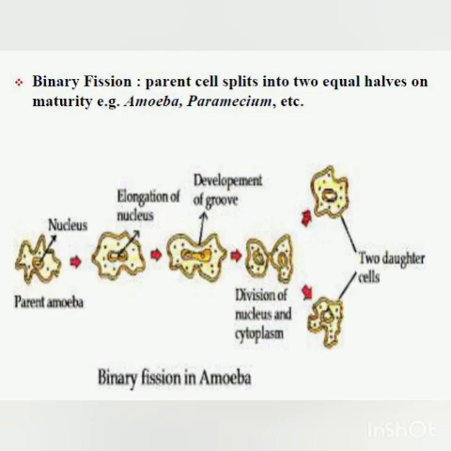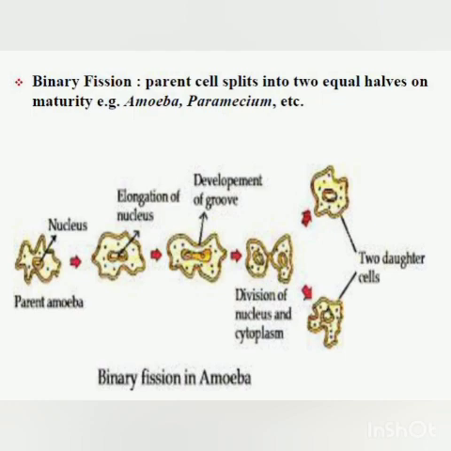Amoeba and paramecium belong to which group of microorganisms? Protozoa. Now you can see in the picture, children, this is the parent amoeba. You can see the nucleus in the center. Now what will happen first? The nucleus in the center will elongate. First the nucleus divides and then the cytoplasm divides. The division of the nucleus is called karyokinesis, and the division of the cytoplasm is called cytokinesis.